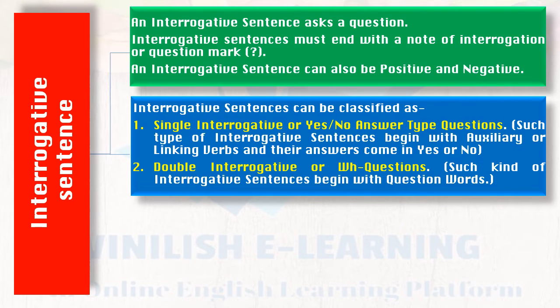Interrogative sentences can be classified as single interrogative or yes, no answer type questions. Such type of interrogative sentences begin with auxiliary or linking verbs and their answers always come in yes or no. Second is double interrogative or WH questions. Such kind of interrogative sentences begin with question words and their answers are always descriptive.